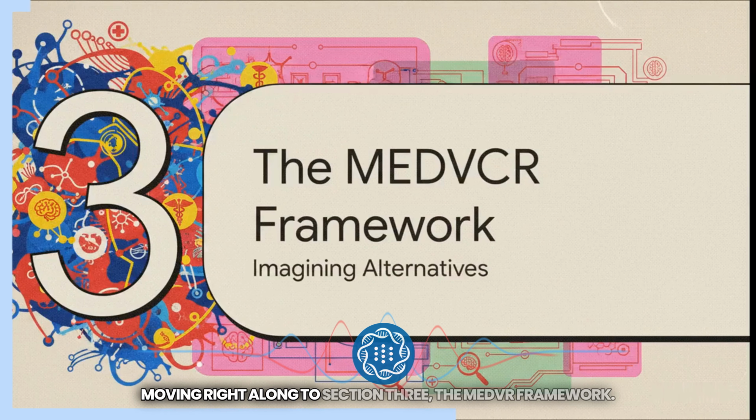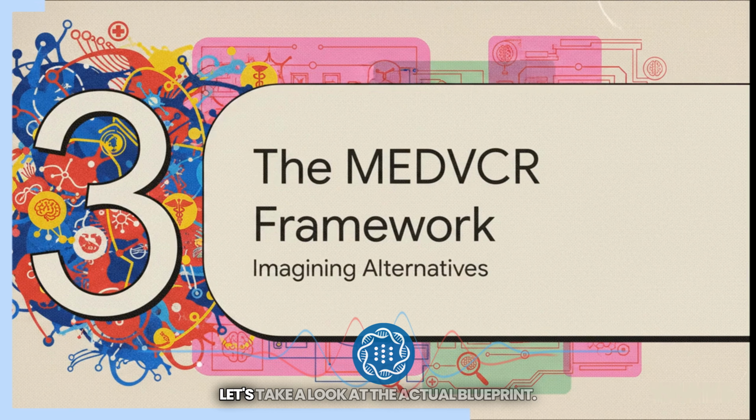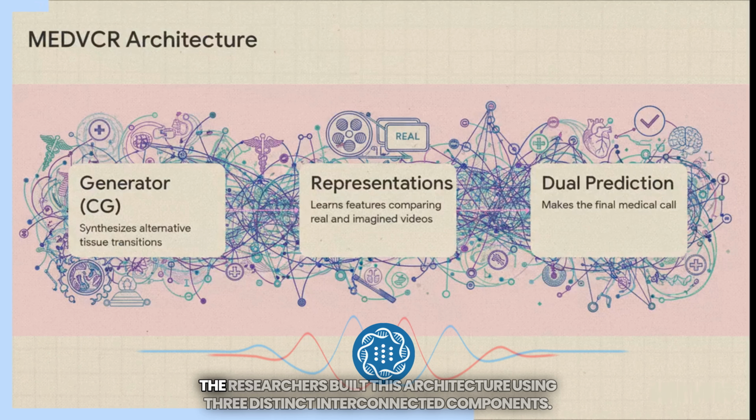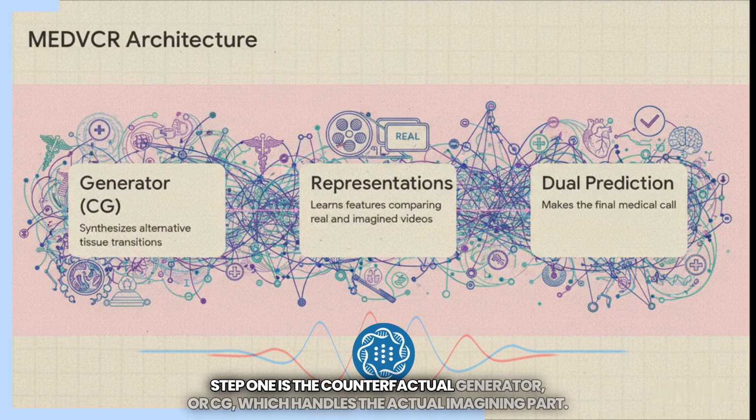Moving right along to section 3, the MEDVCR framework. So, how exactly do you build a machine that can imagine alternate realities? Let's take a look at the actual blueprint. The researchers built this architecture using 3 distinct interconnected components. Step 1 is the Counterfactual Generator, or CG, which handles the actual imagining part.